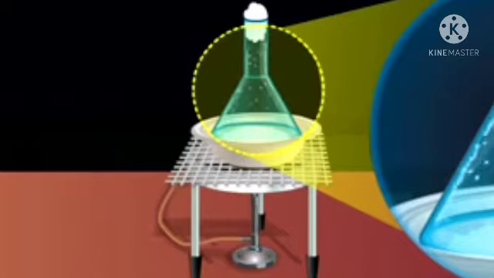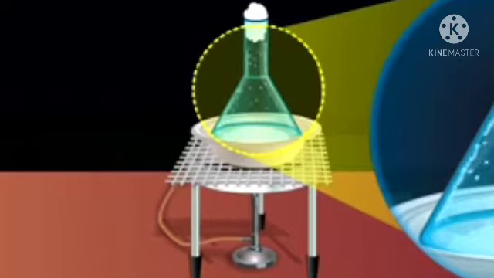Let it dry. Now take a beaker and pour a small amount of water in it. Hang the paper strip with the help of the pencil and tape in such a way that the drop of ink on the paper is just above the water level.